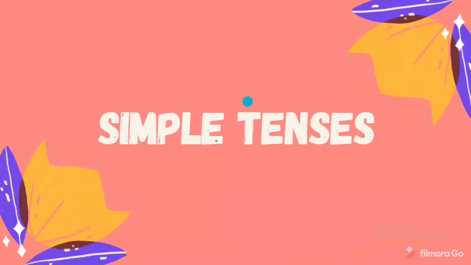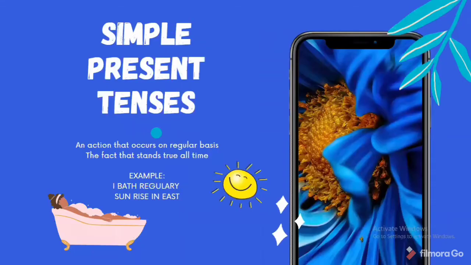Simple tenses. So come, let's move on to simple present tense. Simple present tense is an action that occurs on a regular basis, or a fact that stands true all the time. Example: I bathe regularly. The sun rises in the east. The sun can't rise in the west. So when a statement stands true, it is known as simple present tense, and that occurs on a daily basis.